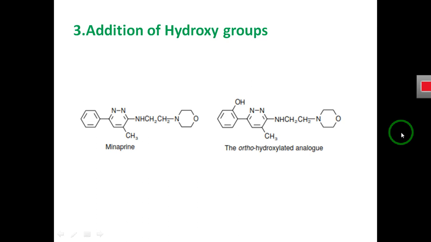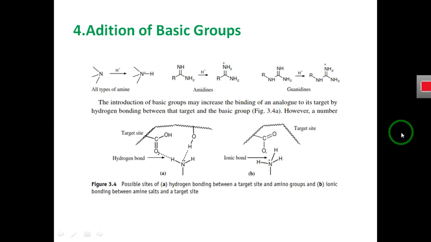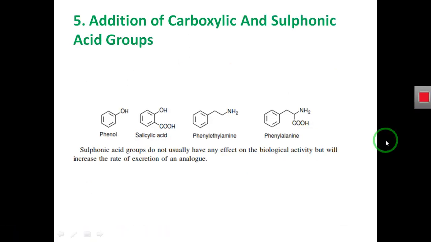And by the addition of the hydroxyl group in the parent molecule, we can increase the hydrophilicity of the molecule, and by addition of a basic group in the parent molecule, we can lower the lipophilicity of the molecule, or our analog. And the addition of a sulfonic acid group does not usually have any effect on the biological activity but will increase the rate of excretion of an analog.